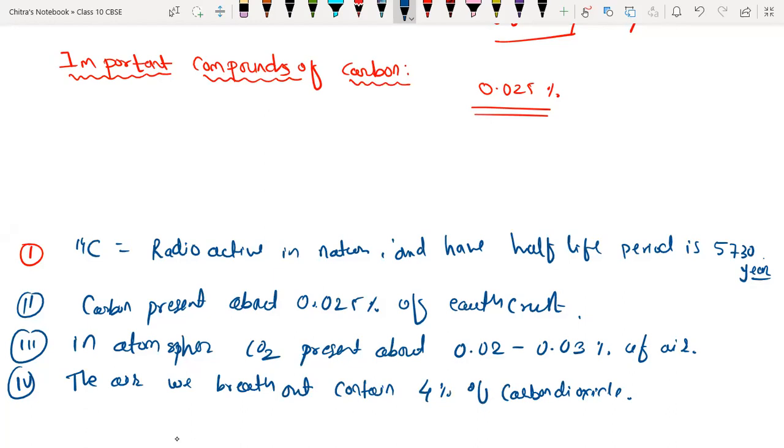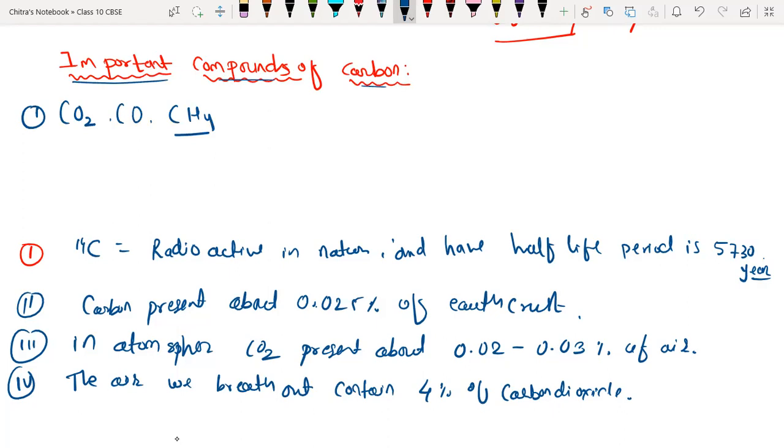Now we are going to discuss important compounds of carbon. Number one, CO2, carbon dioxide. We have carbon monoxide. We have methane, CH4, also called marsh gas. We will discuss them one by one later on. I'm just writing the important compounds of carbon.